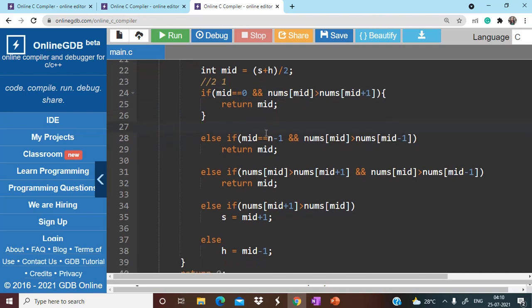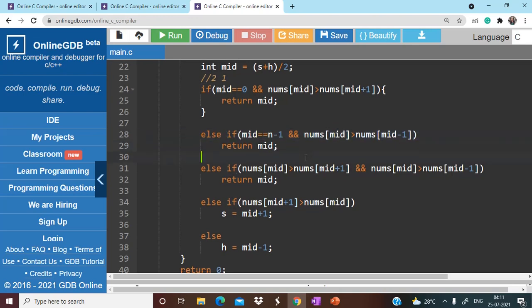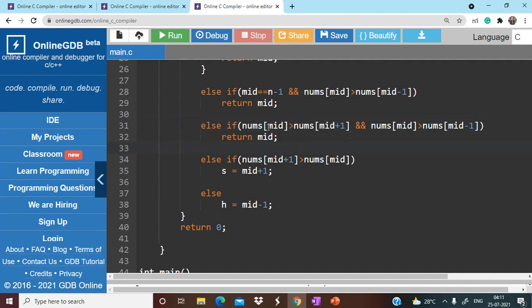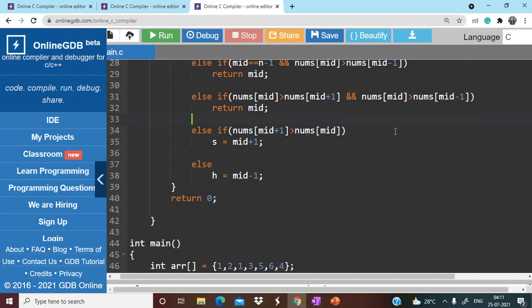Same thing, this can be a scenario where the last index is the mid. Again, in this case we'll be having only one neighbor to compare with, right? And if this scenario has been satisfied, we are simply returning mid. For the mid element that you have got, you have to check the criteria of a peak element, that is, it should be greater than its neighbors. If the criteria is satisfied, simply return mid.